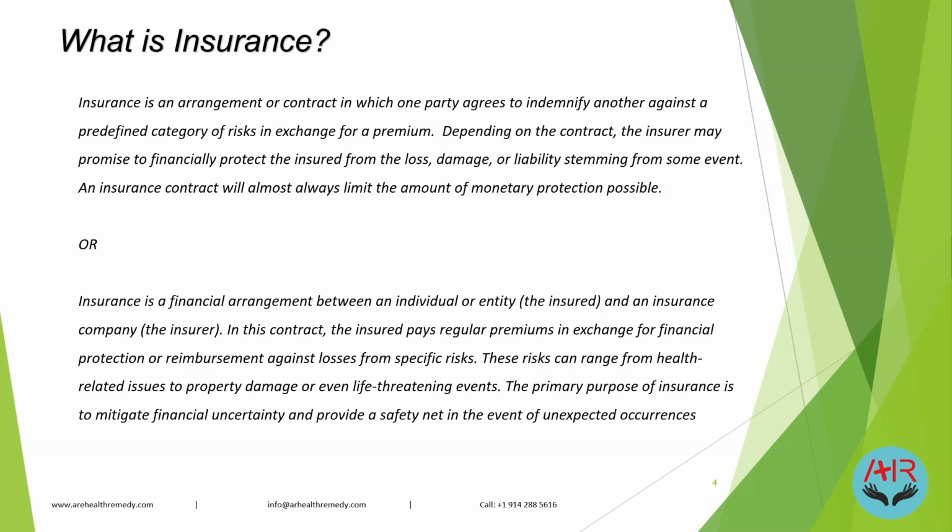In this contract, the insured pays regular premiums in exchange for financial protection or reimbursement against losses from a specific risk. This risk can range from health related issues to property damage or even life threatening events. The primary purpose of insurance is to mitigate financial uncertainty and provide a safety net in the event of an unexpected occurrence.